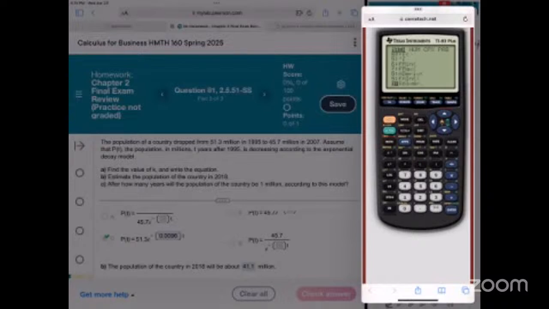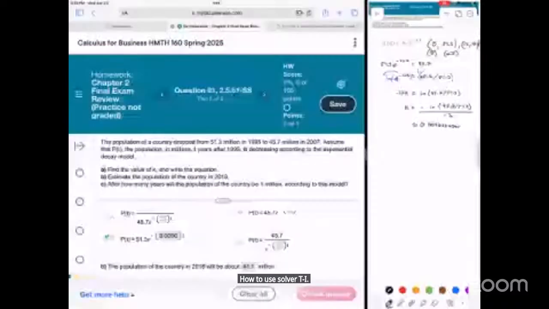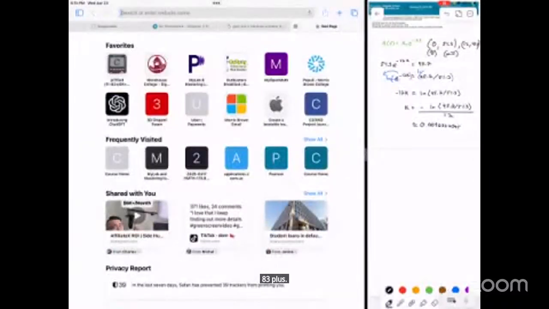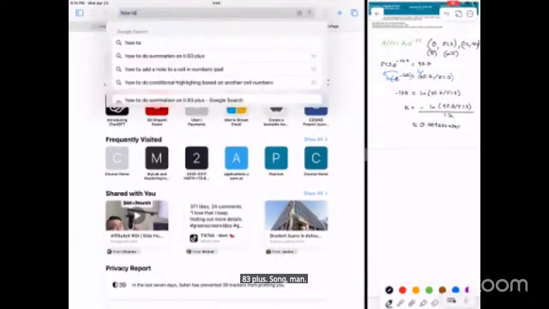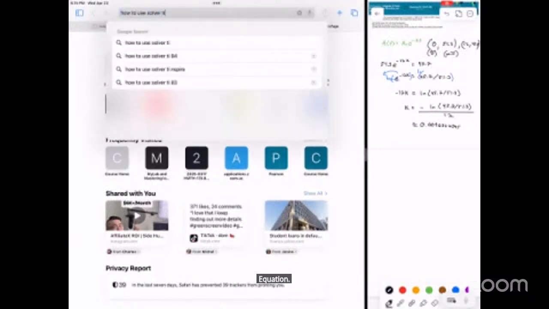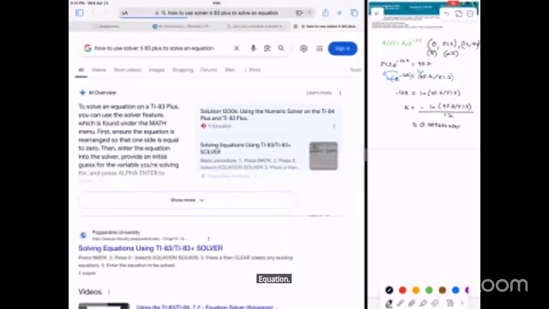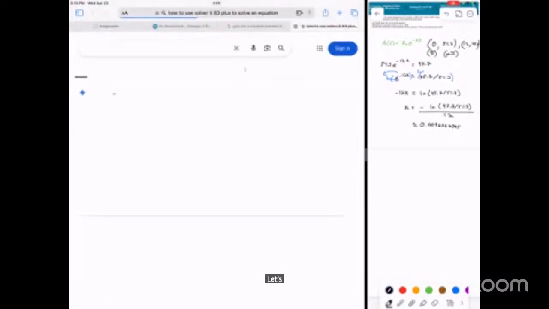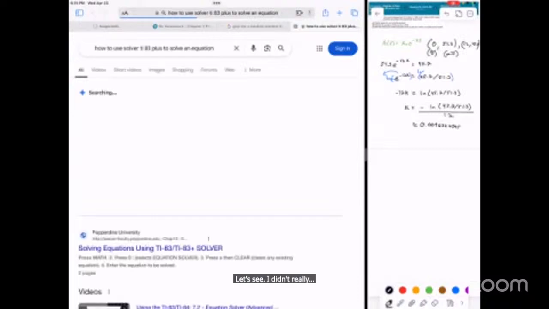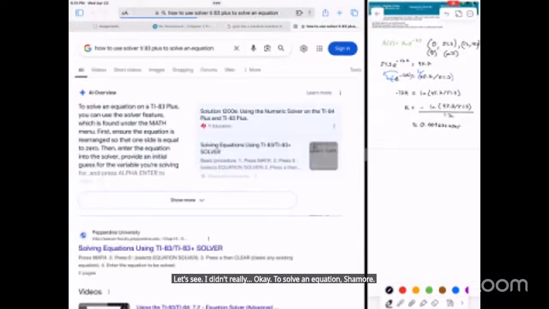How to use solver, TI 83 plus to solve an equation. To solve an equation, you can use the solver feature.